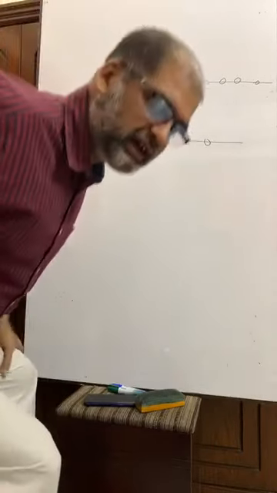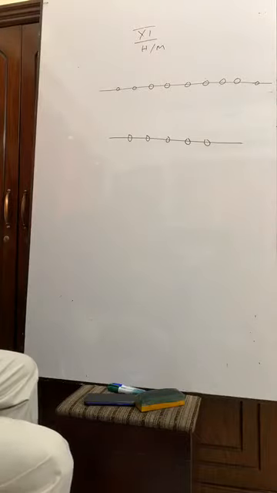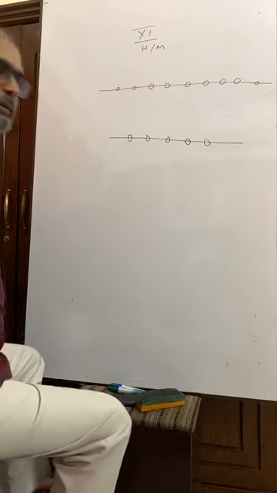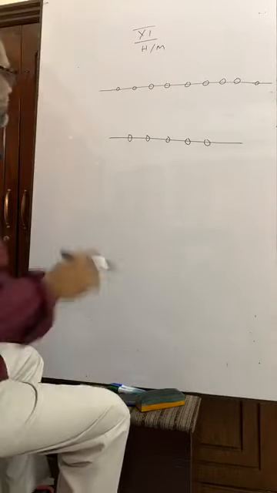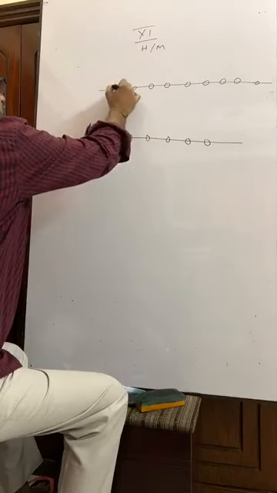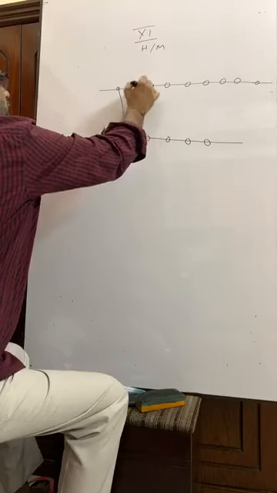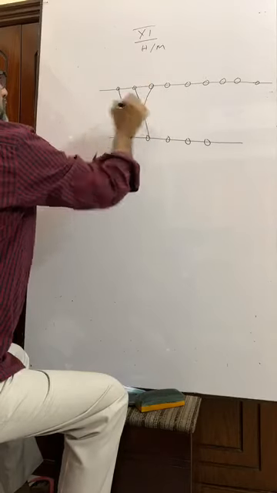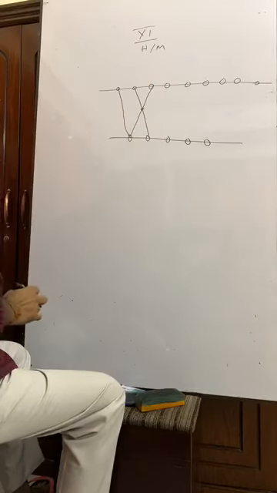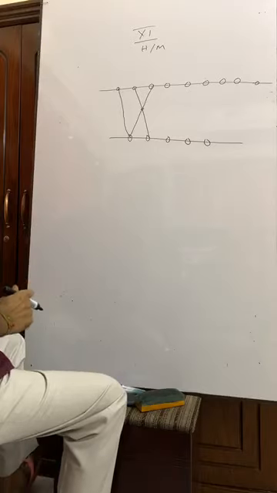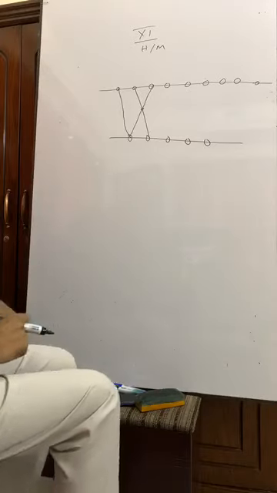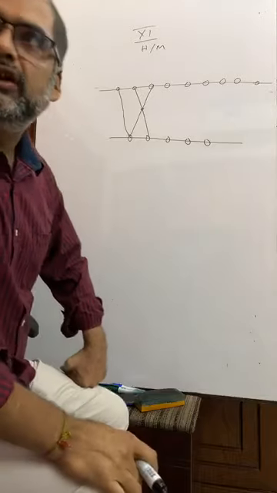How many ways are there to find the points of intersection? That means like this. Suppose this, okay, this type, we have got a point of intersection in this way. How many ways are there to determine the points of intersection?